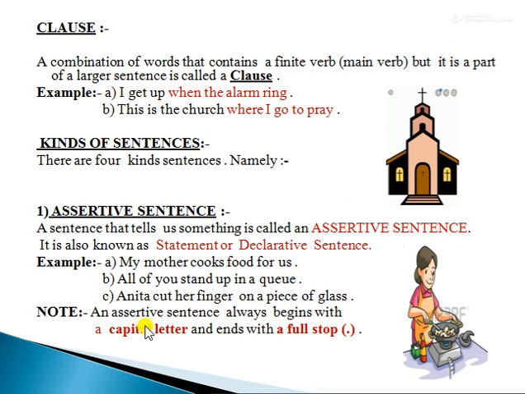Note: an assertive sentence always begins with a capital letter and ends with a full stop. Children, you can see in these 3 examples, the sentences have begun with a capital letter: My, M; all, A; Anita, A. And these sentences end with a full stop.